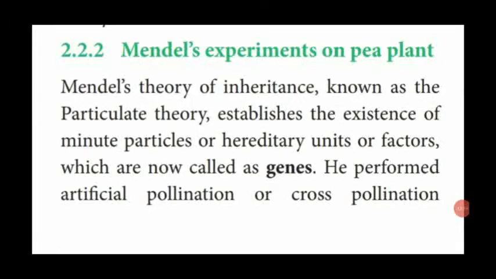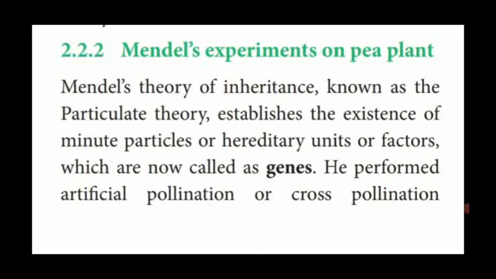Dear students, next we are going to see how Mendel's experiment took place on the pea plant. Mendel's theory of inheritance is named the particulate theory. Why is it said to be the particulate theory?